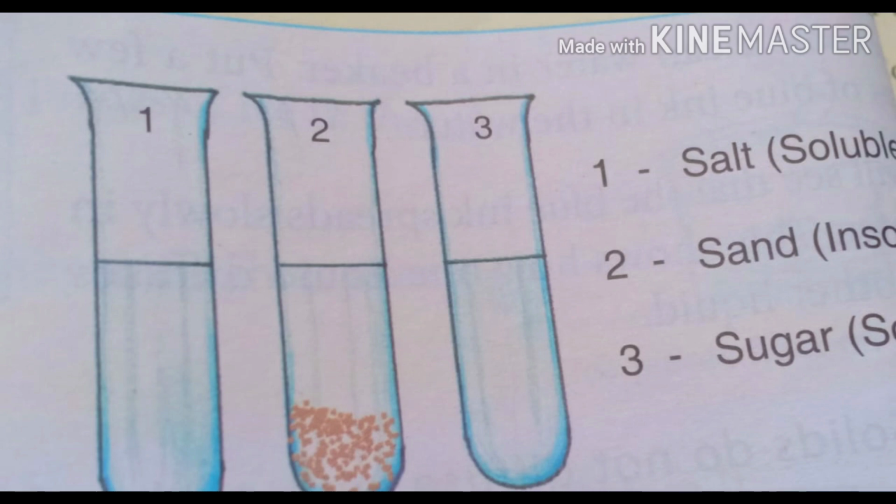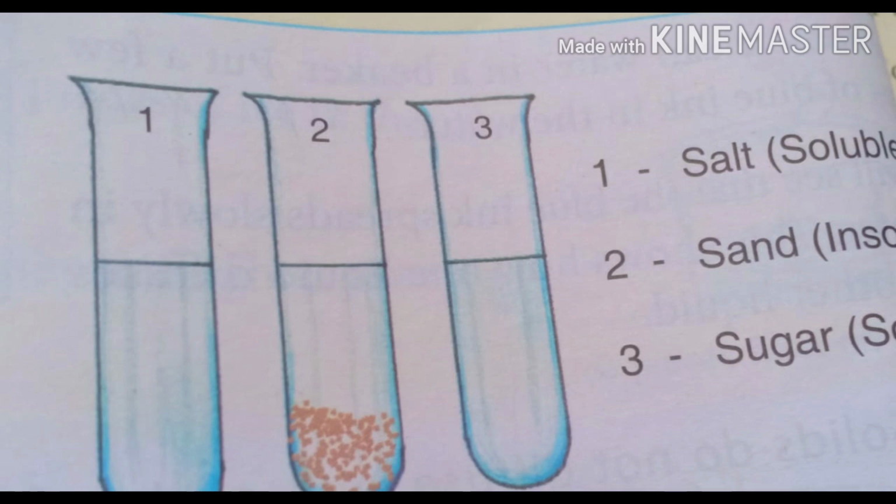Another property is dissolution. When one substance mixes completely with another substance to give a clear solution, meaning one substance, that is the solute, is dissolved. This property in which a substance dissolves another substance is called dissolution. You can see in the first picture, salt is mixed with water. Salt is completely mixed, so that is dissolution.